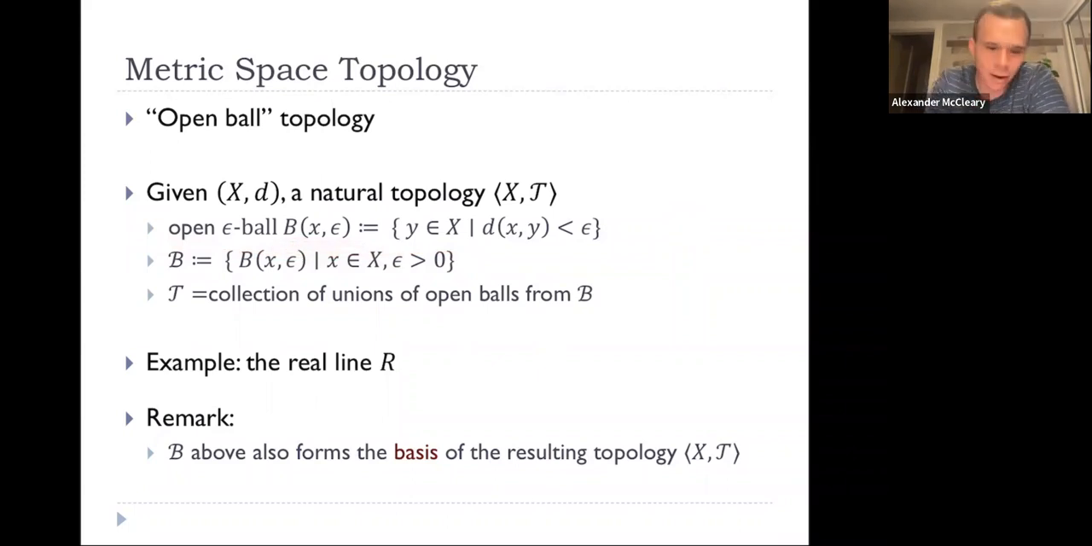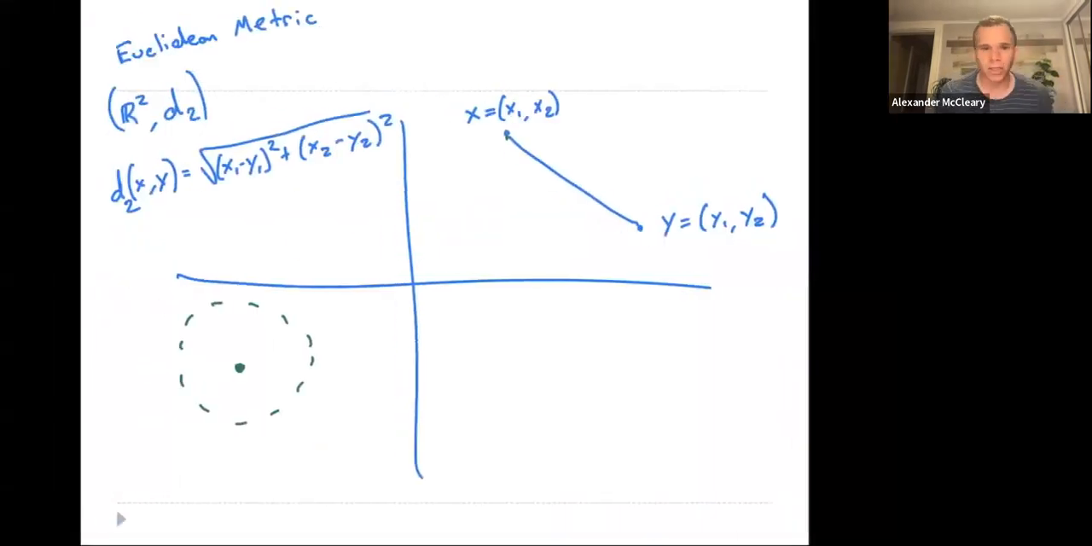And this is just the set of all points in our space, in our set X, whose distance from X is at most epsilon. So if we look in the Euclidean topology here, let's say this is epsilon right here, and this is X. This would be the ball around X of radius epsilon.